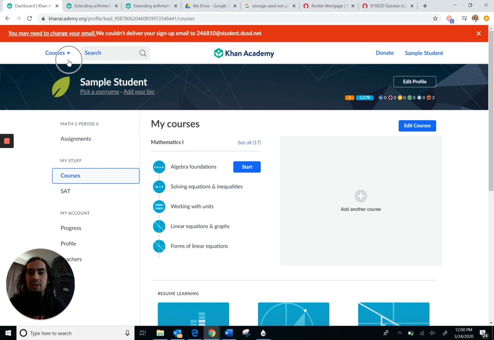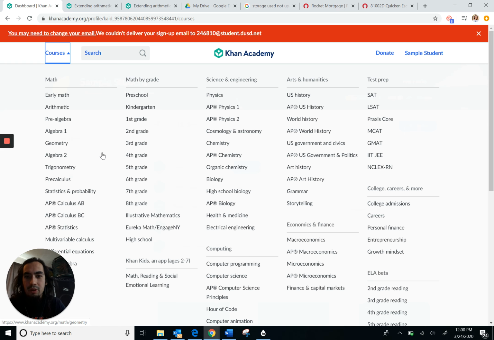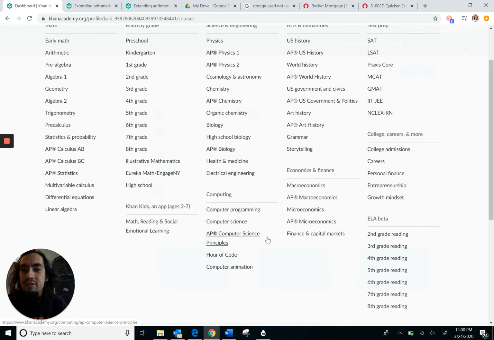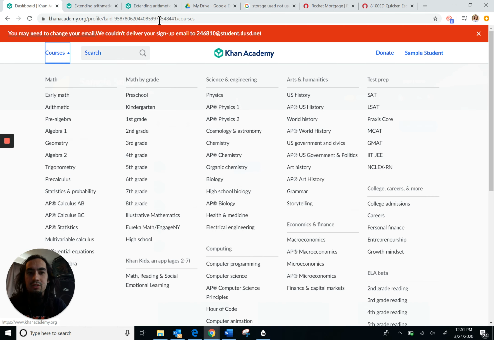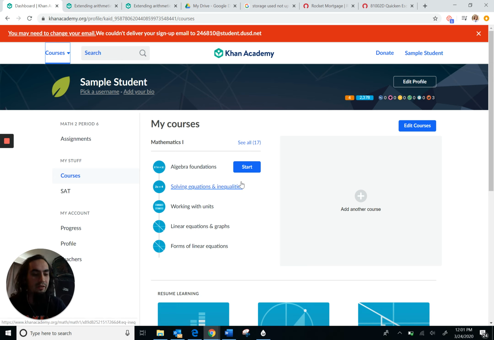And if you click courses up here, again, don't click it. But if you do, you're going to get this big menu with all this stuff. And you're going to be like, I don't understand. Where is integrated one? It's not even on here. So just don't click here. Click it again to come out of the menu if you do find yourself there. Okay, so don't click courses.